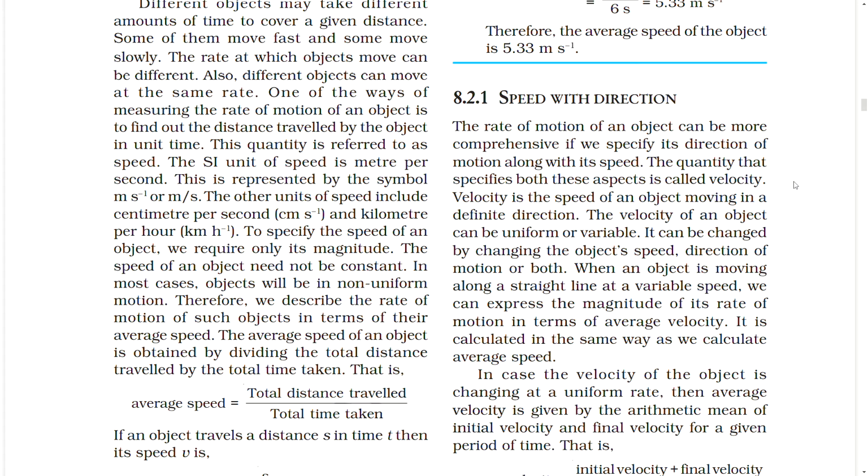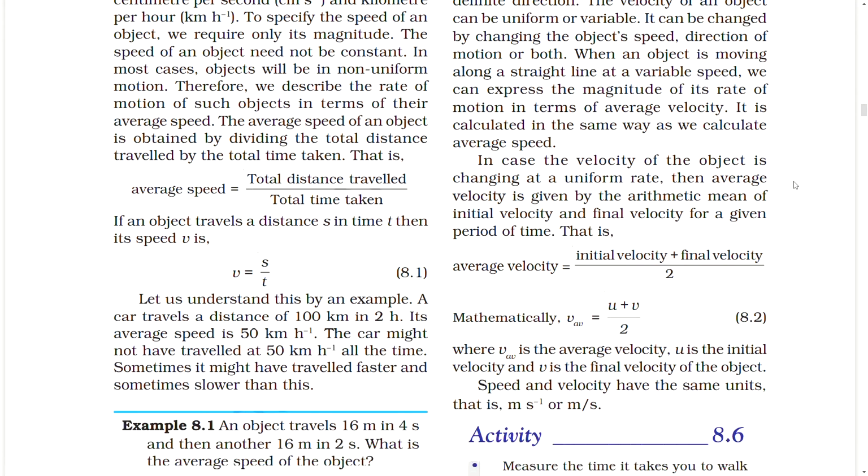When an object is moving along a straight line at a variable speed, we can express the magnitude of its rate of motion in terms of average velocity. It is calculated in the same way as we calculate average speed. In case the velocity of the object is changing at a uniform rate, then average velocity is given by the arithmetic mean of initial velocity and final velocity for a given period of time, that is, average velocity equals initial velocity plus final velocity by 2.